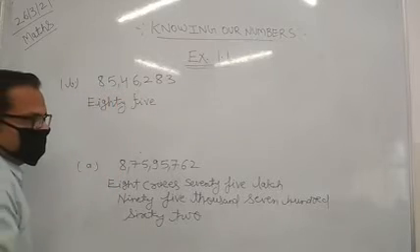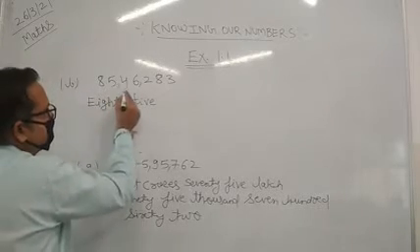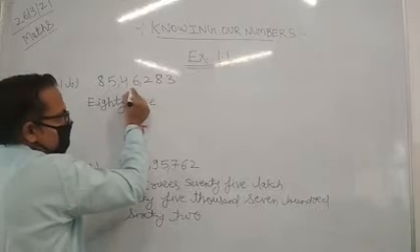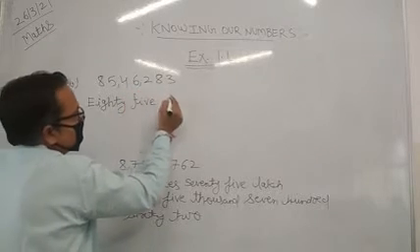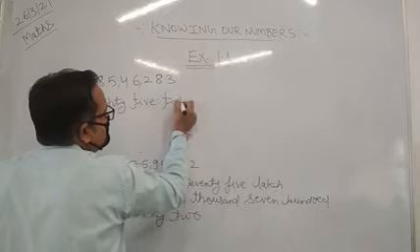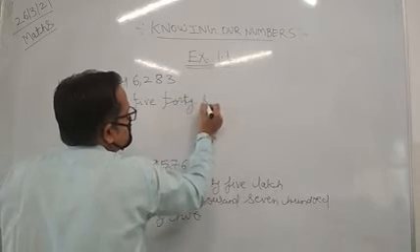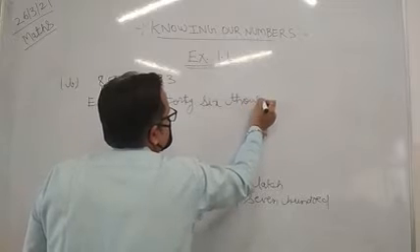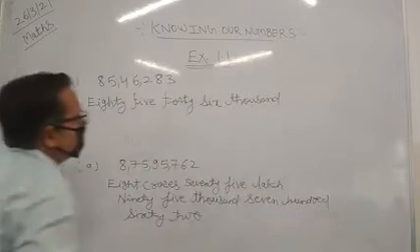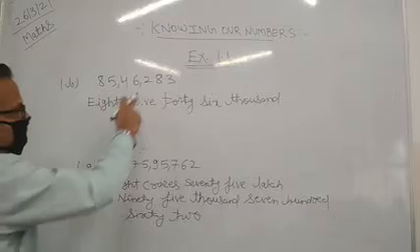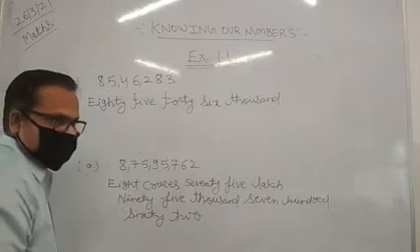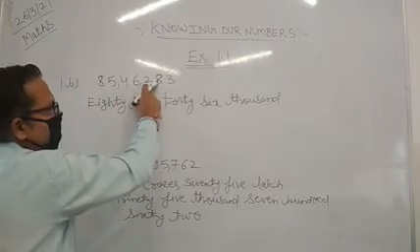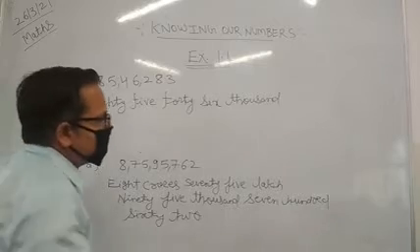After that we have to write in thousands. So what is this? 40,000 plus 6, so it will be 46,000. It will be written like this: 46,000. Okay. After that, what do we have in hundreds? So what have we got in the hundreds? 283.